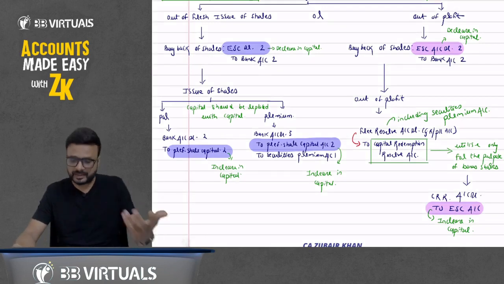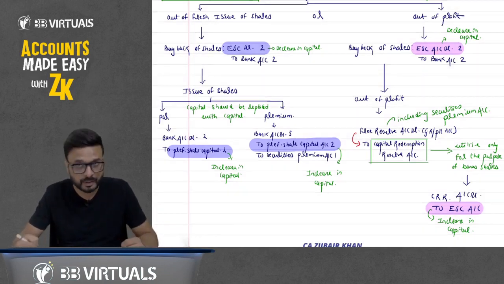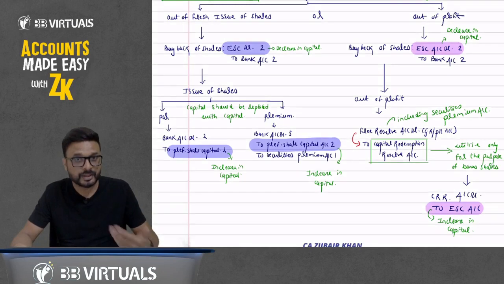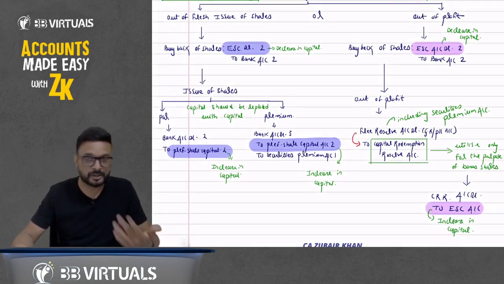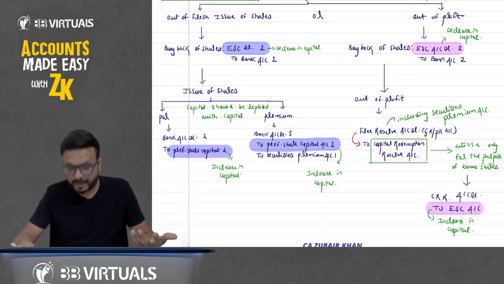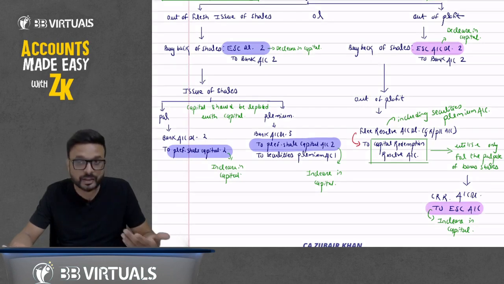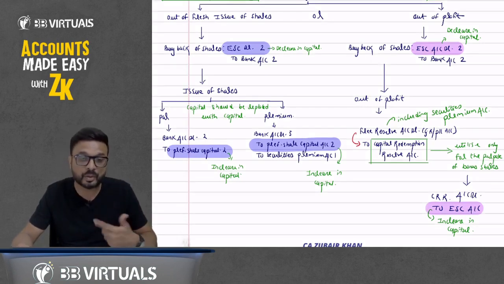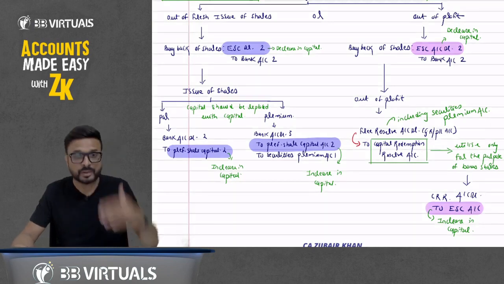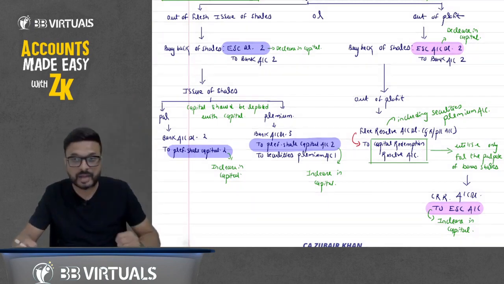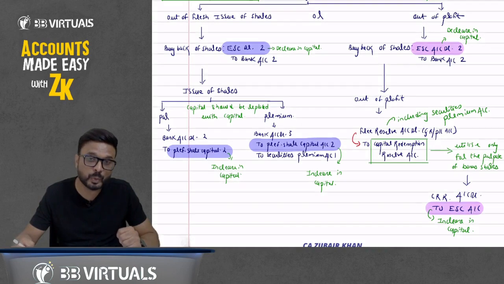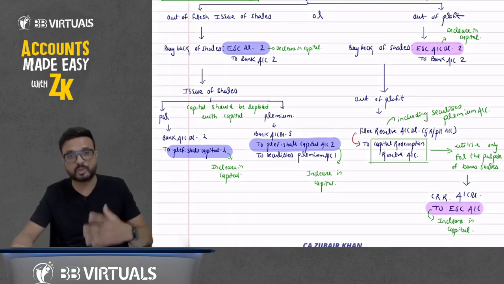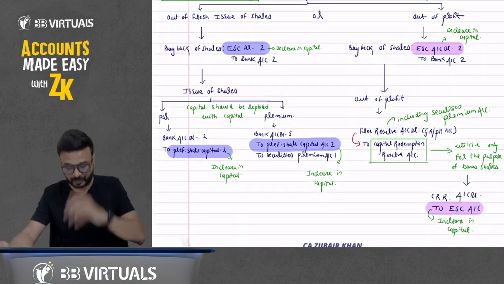But some of you may say that, sir, we are cancelling the capital here, but we are not increasing the capital here, so there is no replacement of capital with capital. Yes, I agree, but this capital redemption reserve will convert into equity shares only when, because the CRR account can be utilized only and only for the purpose of what? Bonus issue. So later on in future, this capital redemption reserve will be converted into equity share capital only because we issue only bonus shares out of the CRR account.